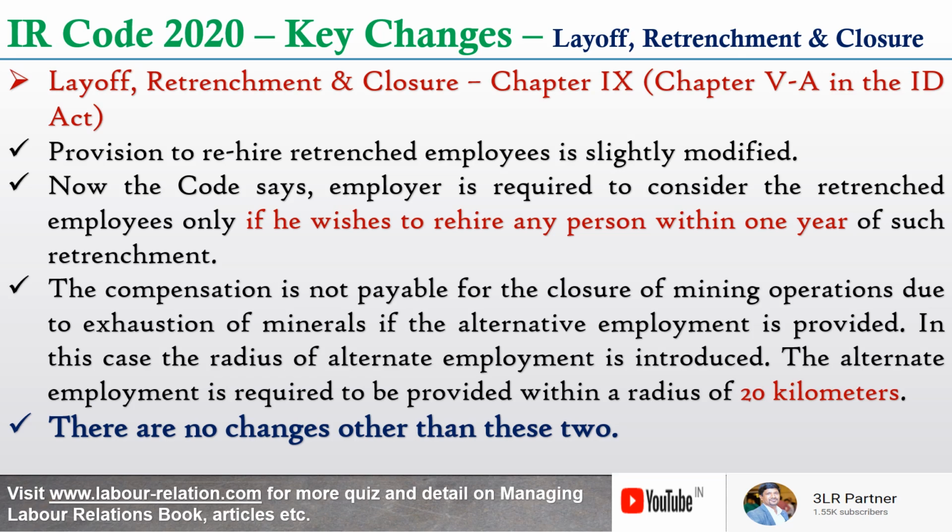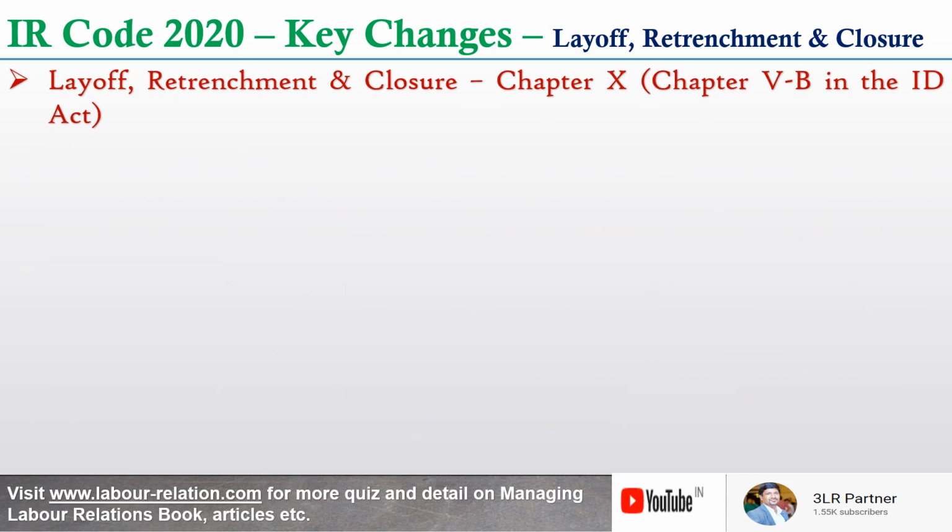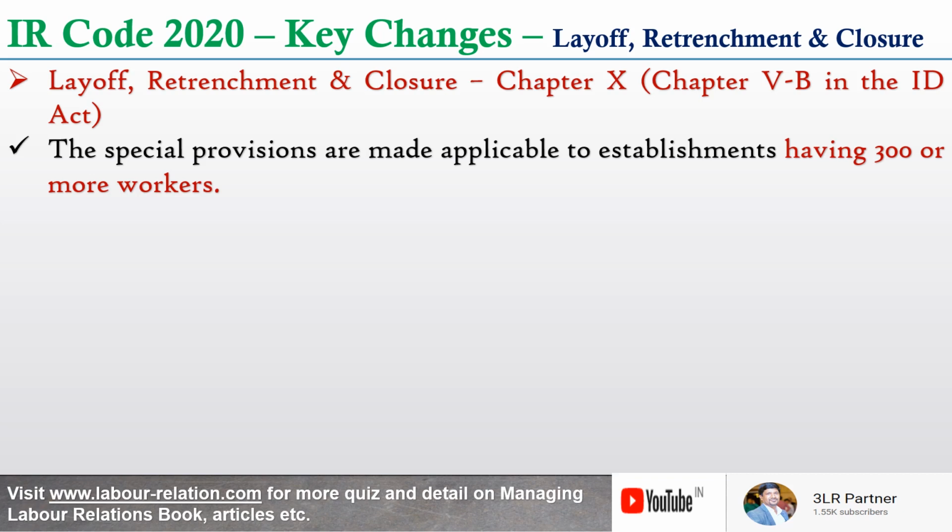Now let's get into the provisions related to chapter 5B in the original ID Act, now chapter 10. There are very important changes which the employer should be happy about. The first change is the special provisions are made applicable to establishments having 300 or more workers. If the industrial establishment is a factory, plantation or mine, for any retrenchment, layoff or closure, permission is required from the appropriate government. Now, because of this applicability, the special provisions are made applicable to establishments having 300 or more workers.